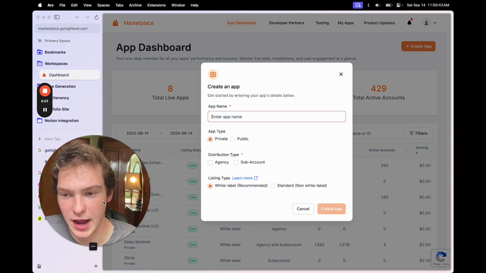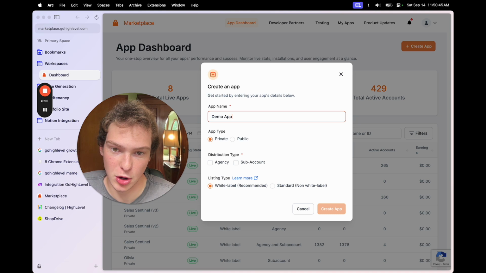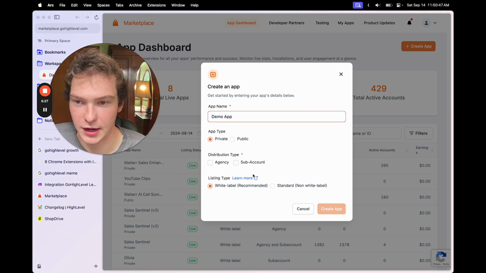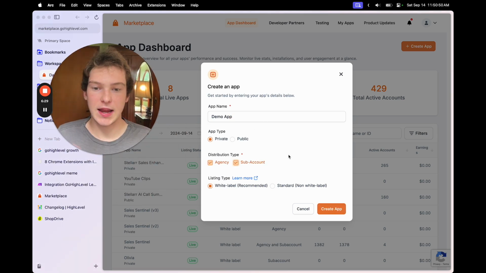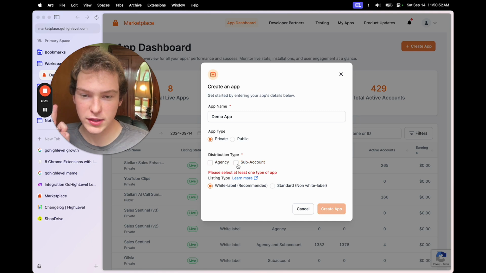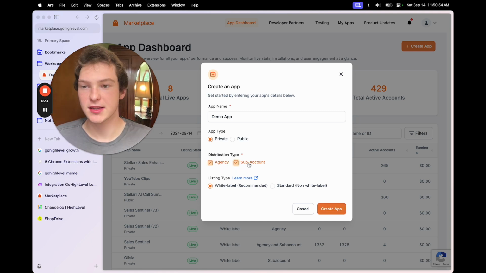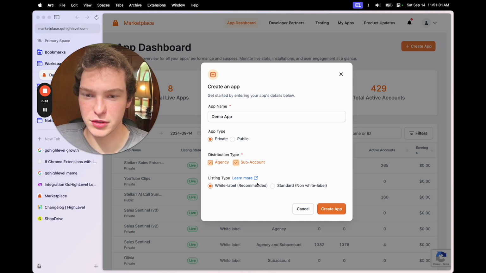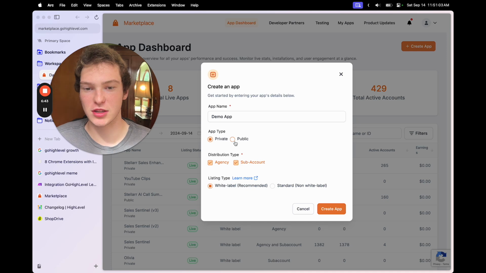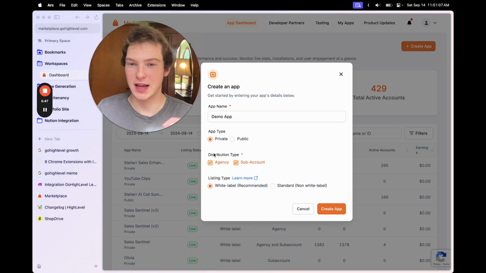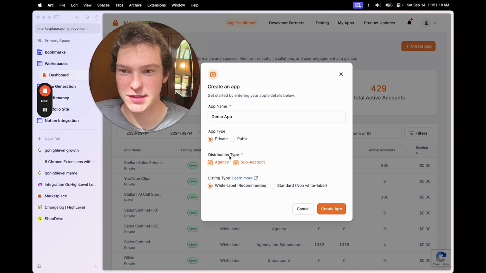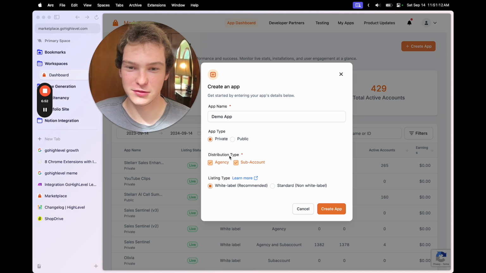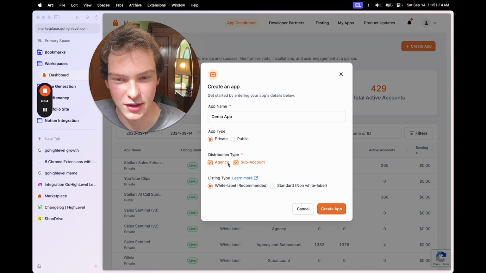Now, the next step would be to create an app. So we'll just hit create an app, and I'm just going to name it demo app because I don't know what it's going to do. And the distribution type, you can only select this once. It's not a big deal if you're building a new app because you can easily switch things over if you mess it up. But you want to make sure you get this stuff correct. App type can be changed later, but keep it private at first so it doesn't have to be published. Private means you can test as fast as you want. Public means it has to be reviewed every time you publish it, which is not worth it until you're done with the app.